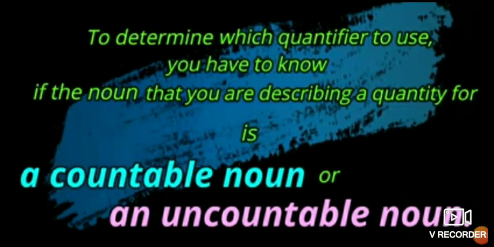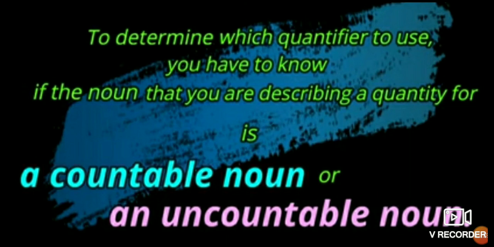Now first of all, countable nouns and uncountable nouns. To determine which quantifier to use, you have to know if the noun you are describing a quantity for is a countable noun or an uncountable noun.